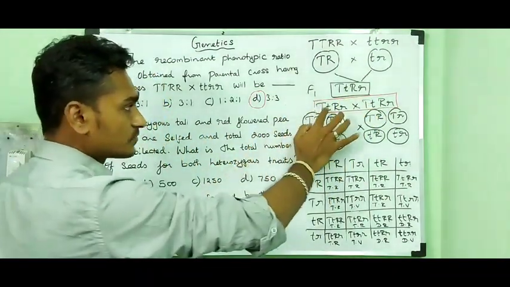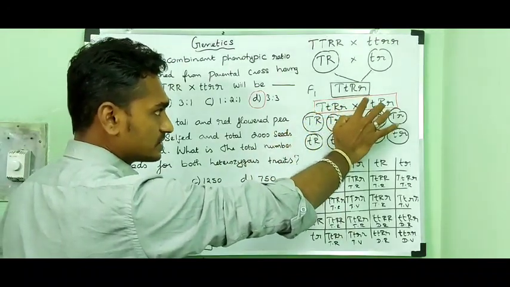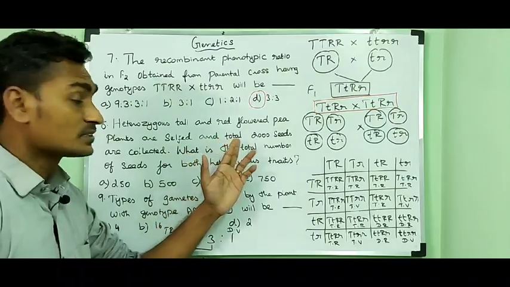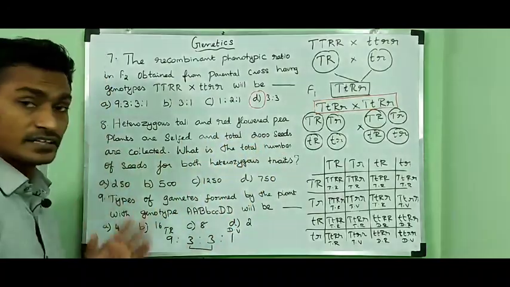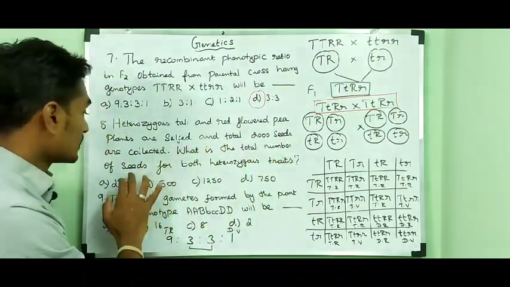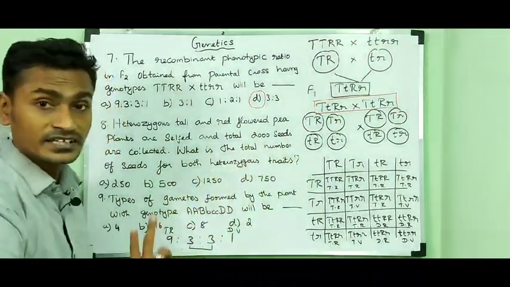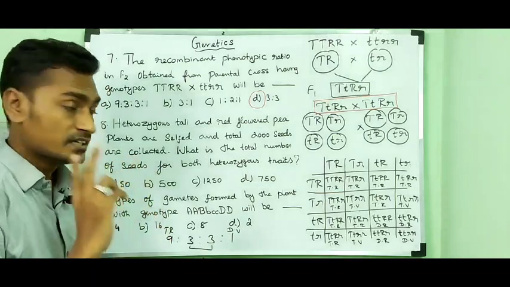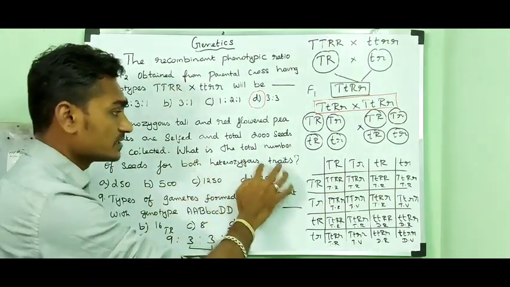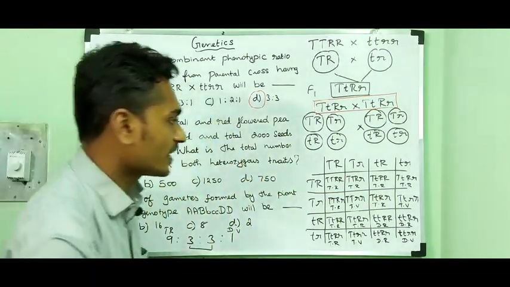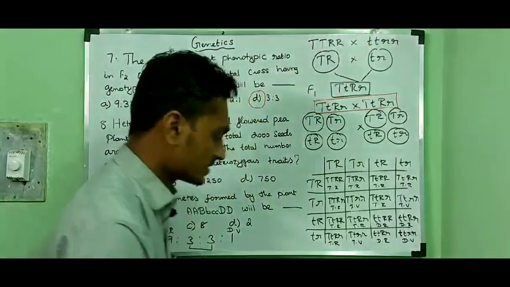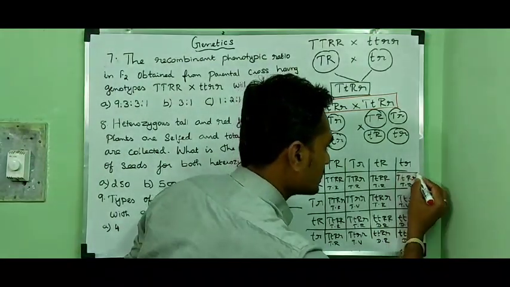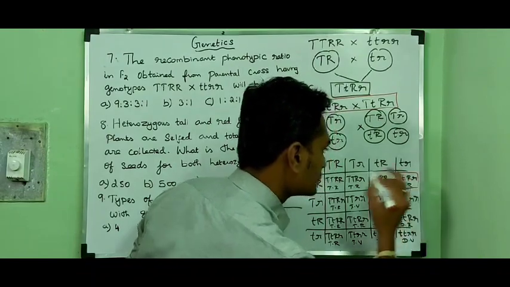So capital T, small t, capital R, small r crossed with capital T, small t, capital R, small r. And a total of 2000 seeds are collected. What is the total number of seeds for both heterozygous traits? So in 2000 seeds, what is the total number of heterozygous trait? So you can find heterozygous trait capital T, small t, capital R, small r, one.